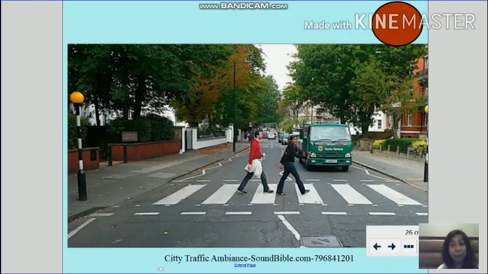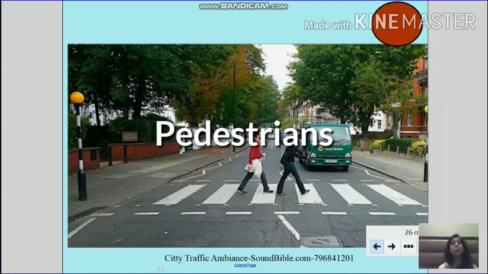And children, where do they cross the road from? Yes, from the zebra crossing. So if you see, the road is painted with white stripes. So this is a zebra crossing, which I think all of us know. Okay. All right. So children, let's stop here for today.